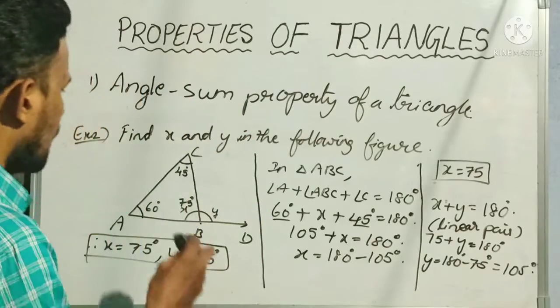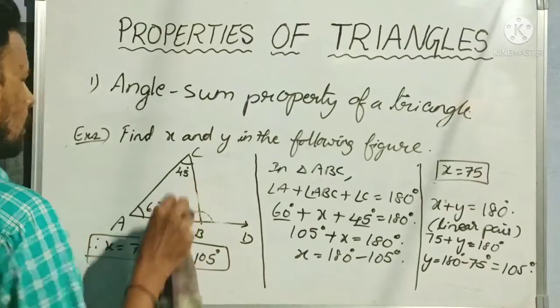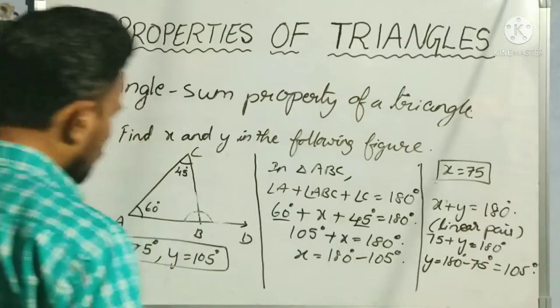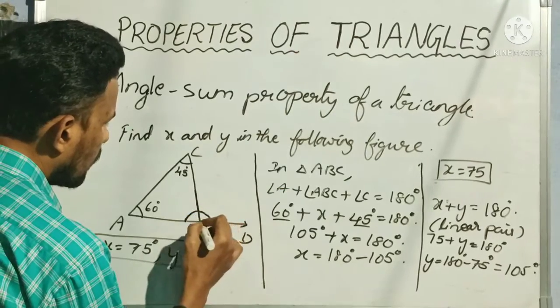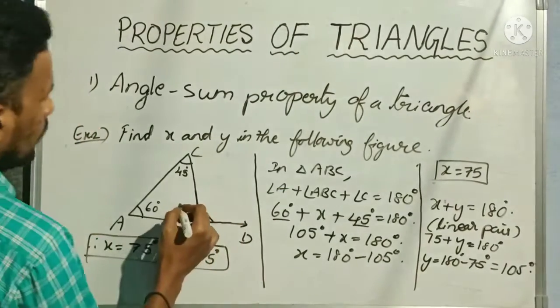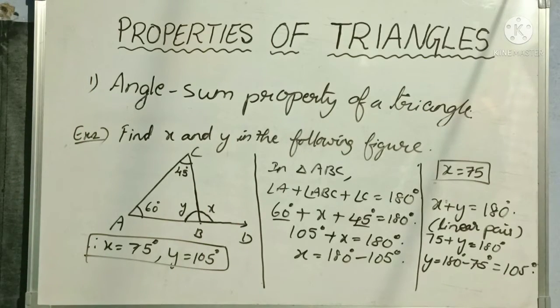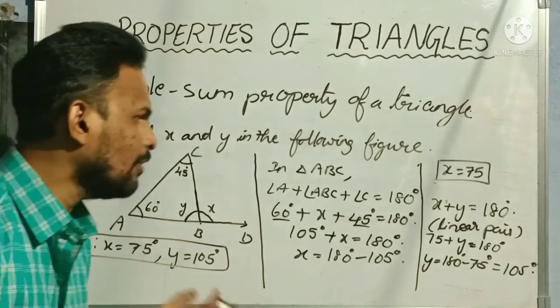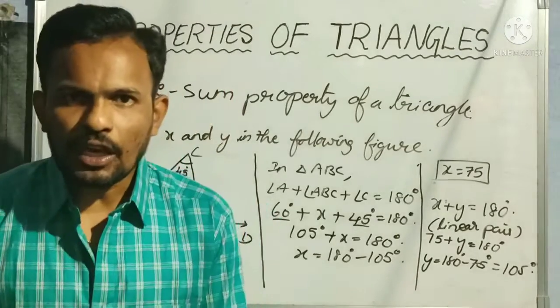Okay. So suppose I am erasing, just for your understanding. See, here it is Y and here it is X. Then in such a question, how can we solve? Which one do we have to solve first? Yes, that depends on the property we are using.